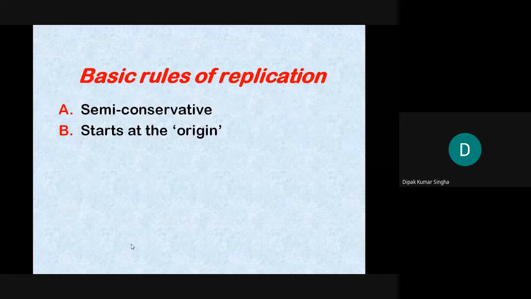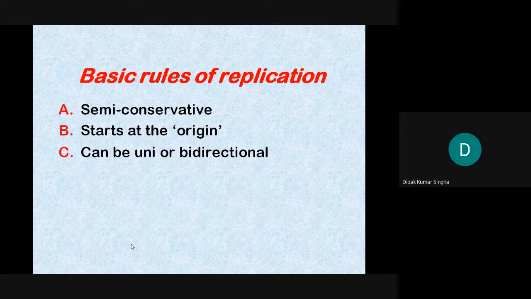It starts at the origin. This is called the origin of replication. In case of E. coli it is called oriC, and in bacteriophage lambda it is called ori lambda. DNA is very long, in humans about one to two meters in length, and in other organisms it differs, but where will it start? This is very important, and the place where replication starts is called the origin of replication.